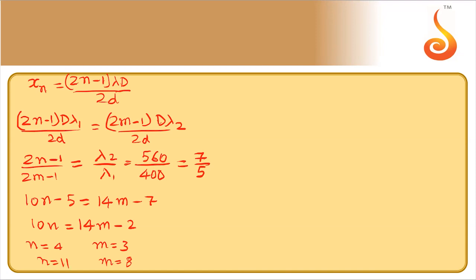So this is another possibility. So let us say this is n1, m1, and this is n2, m2. Now distance between such points is distance between these two fringes or these two fringes, it will be same.